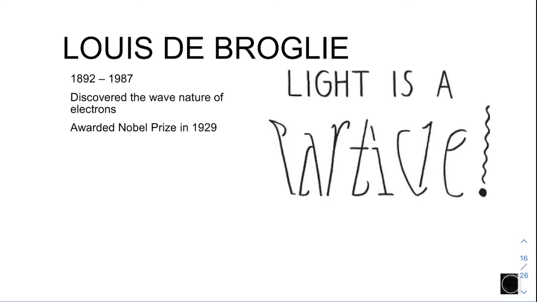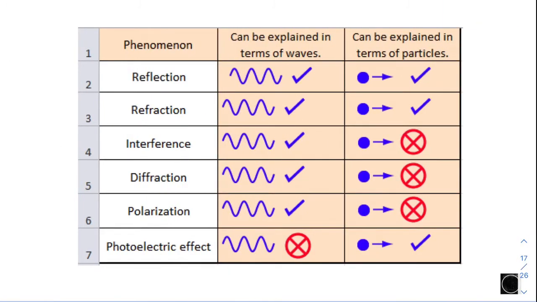Just now we learned that a particle can also behave as a wave. The person in charge of proving this was Louis de Broglie. He discovered the wave nature of electrons, because previously the electron was treated as a particle, and Louis de Broglie was awarded the Nobel Prize in 1929 for this idea.